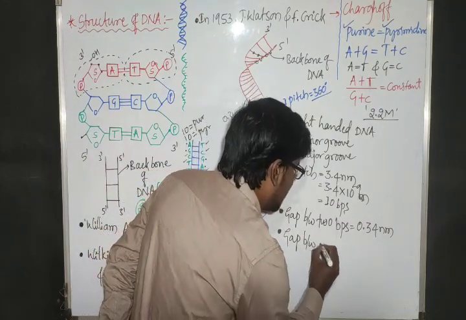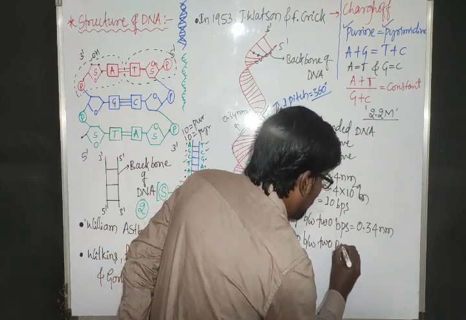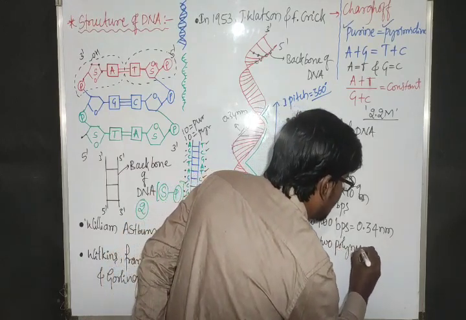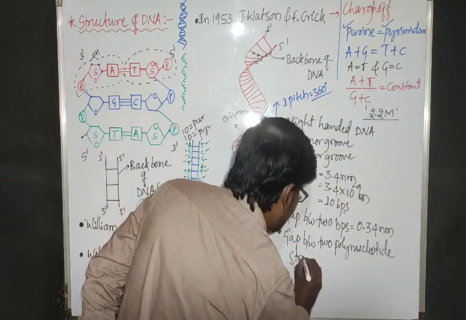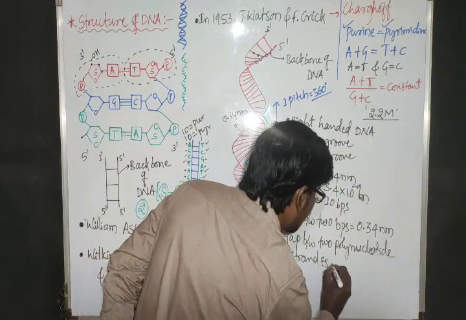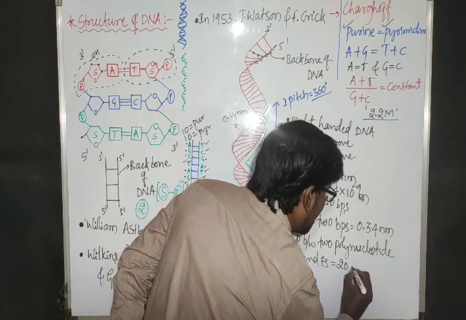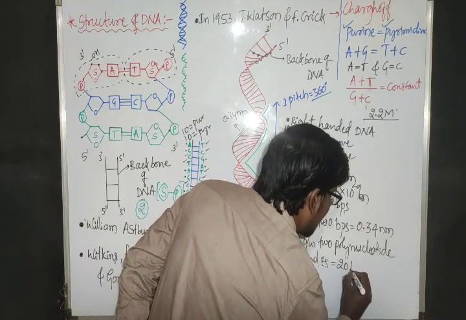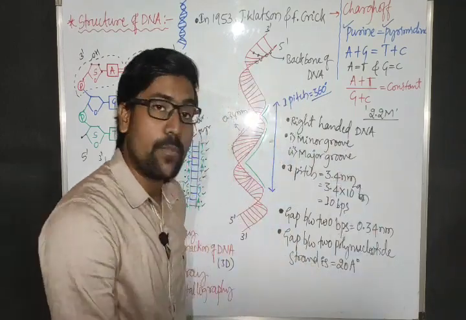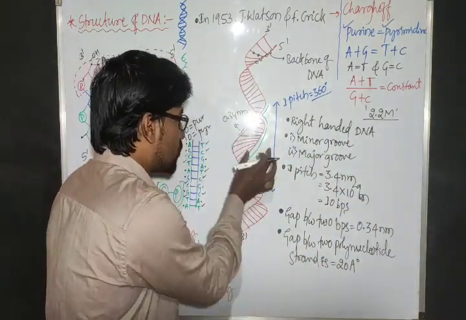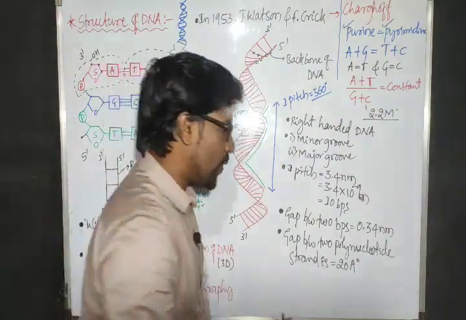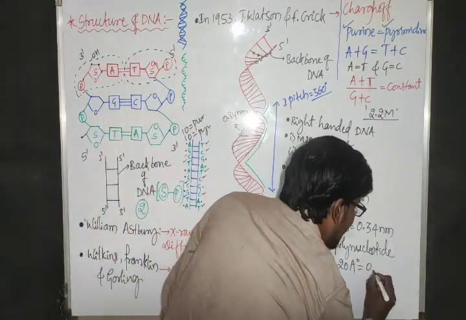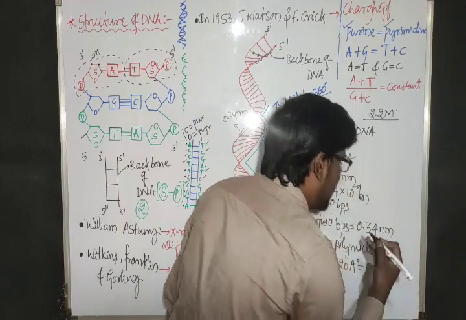the gap between two polynucleotide strands is 20 angstrom. How much is that? The gap between these two, from this point to this point, is 20 angstrom, or else I can write it as 0.2 nanometer.